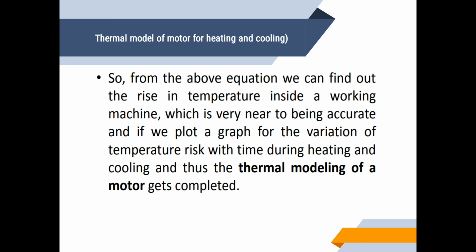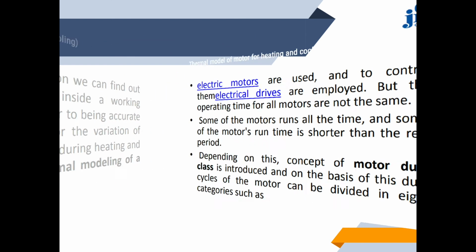So from the above equation we can find out the rise in temperature inside a working machine, which is very near to being accurate, and if we plot a graph for the variation of the temperature rise with time during heating and cooling, the thermal modeling of the motor gets completed.